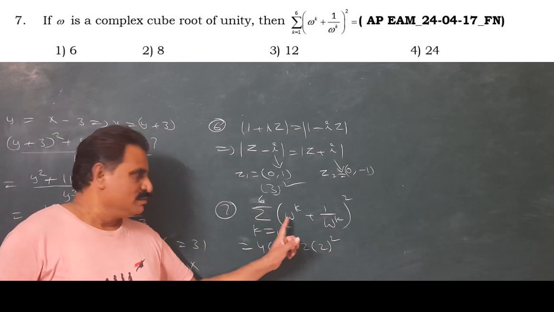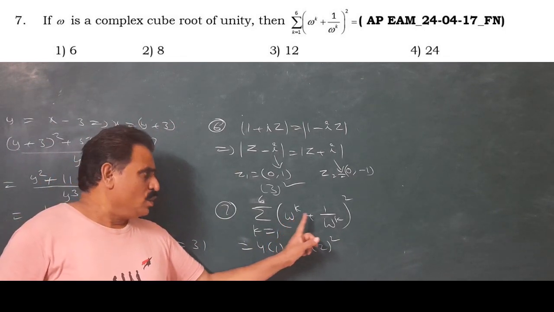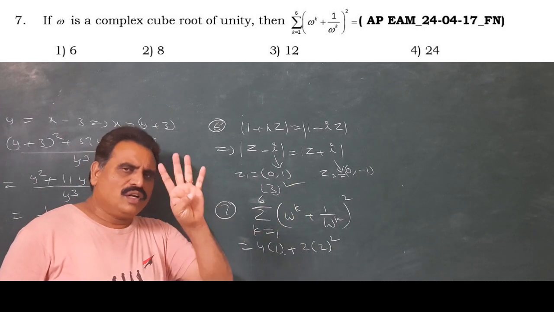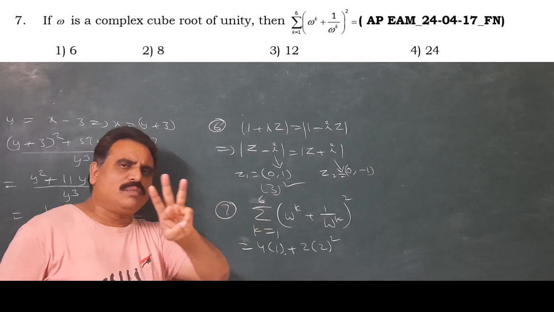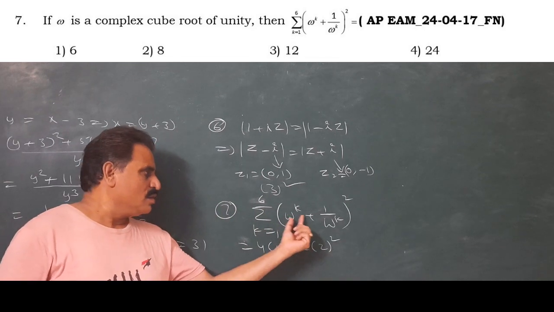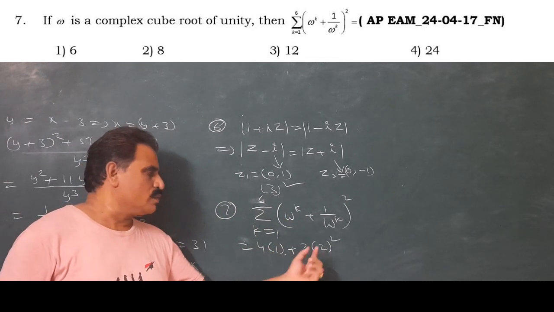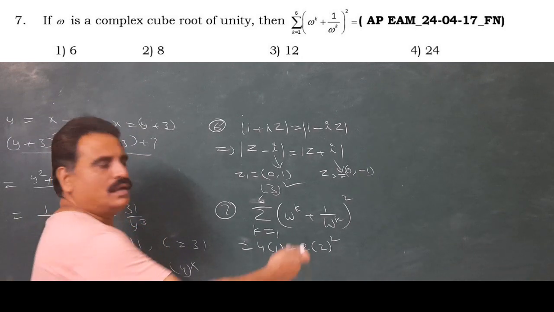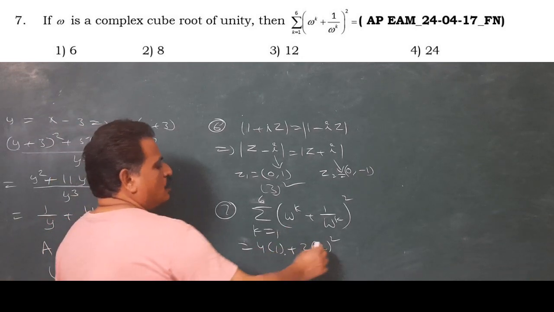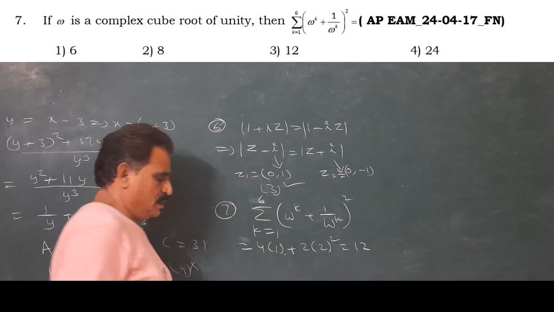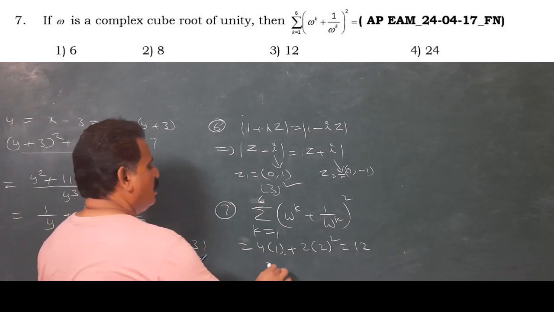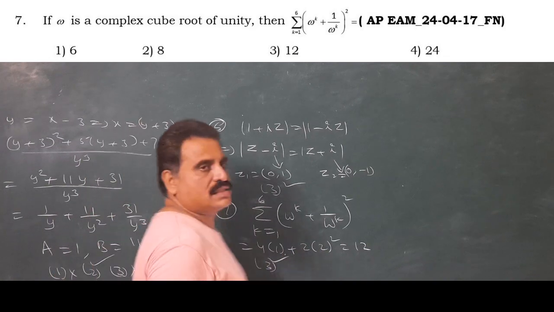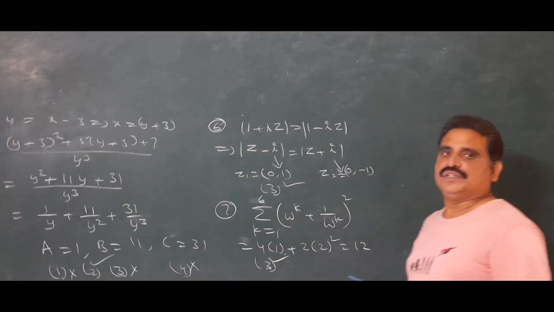Once again, 1 to 6 numbers are there. 4 numbers gives 1 only. Remaining 2 numbers are 3 and 6. That is 4. So 2 into 2 square. So total value 8 plus 4, 12. Verify that. The 12 is option 3. You can easily identify that. Next, the question number 8.